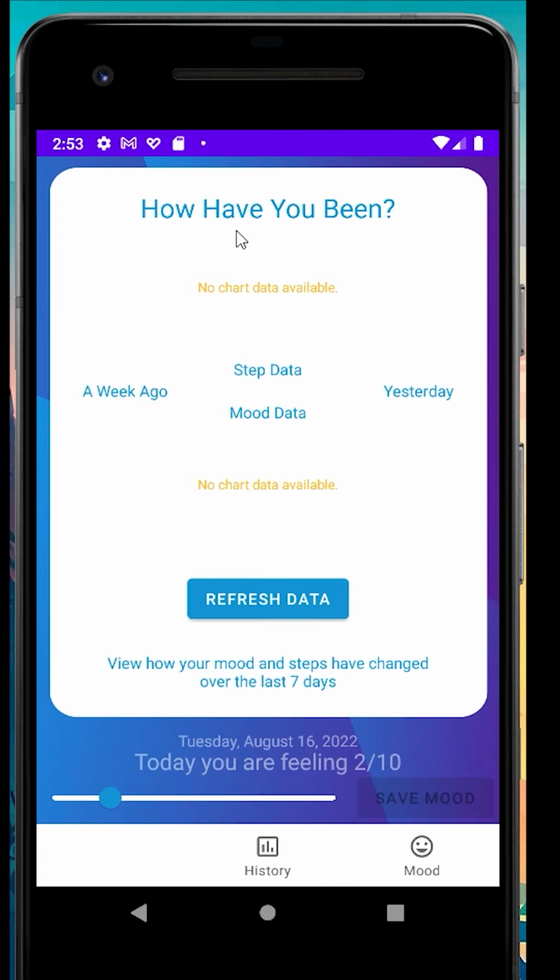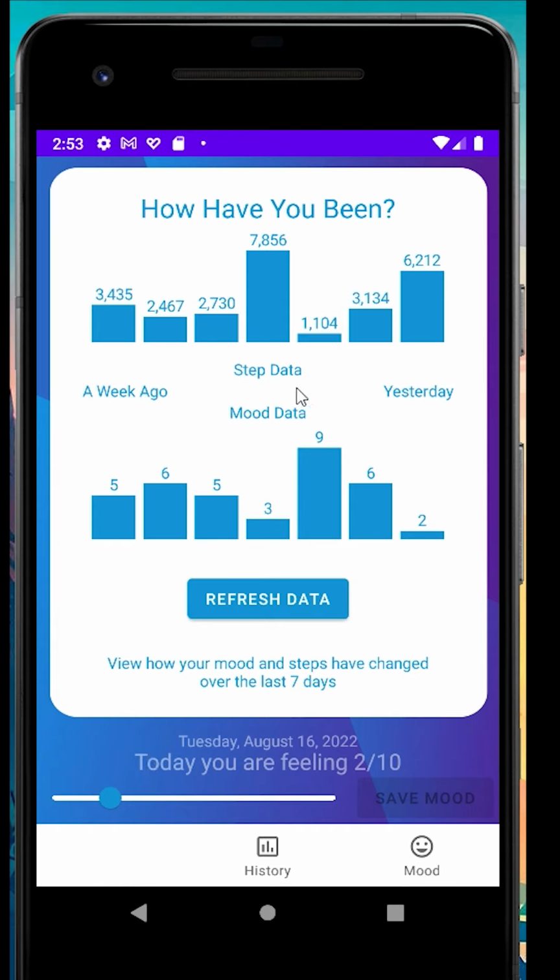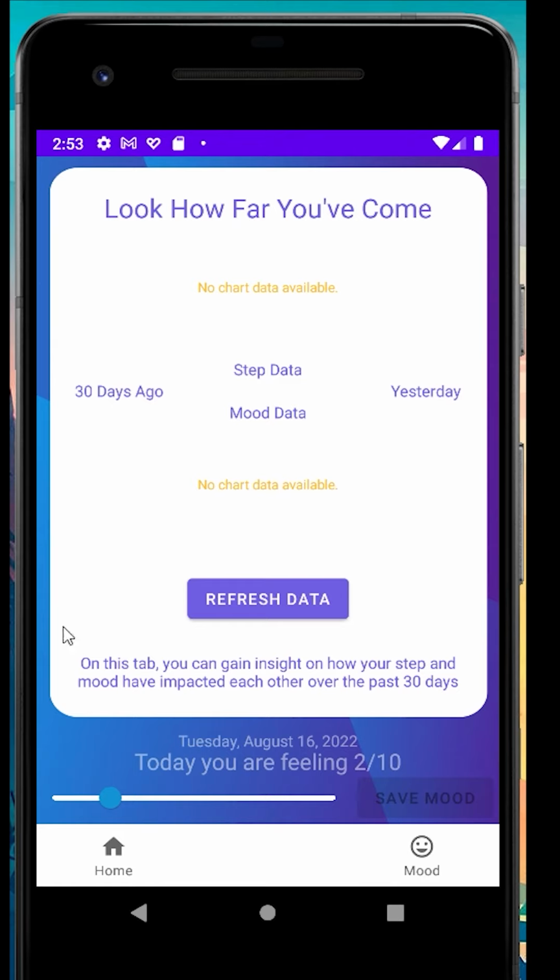Next thing you can do is see how you've been. If you hit the refresh data button, you can see how you've been feeling for the past couple of days. Yesterday I was feeling like a 2, despite having walked 6,000 steps. And here where I walked 1,000 steps, I felt a 9. So maybe there's not a correlation, maybe there is. Maybe there's a correlation between the steps I did yesterday and how good I felt the day after. That's for the user to suss out. But it gives you a good idea of how you've been mentally and physically over the week.